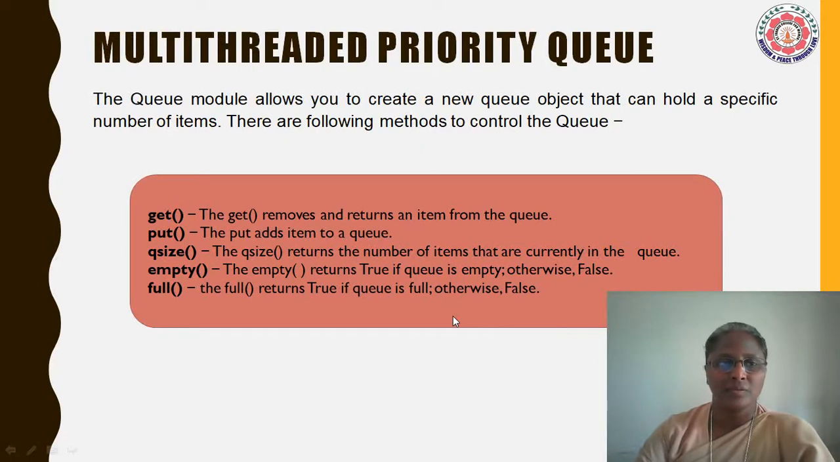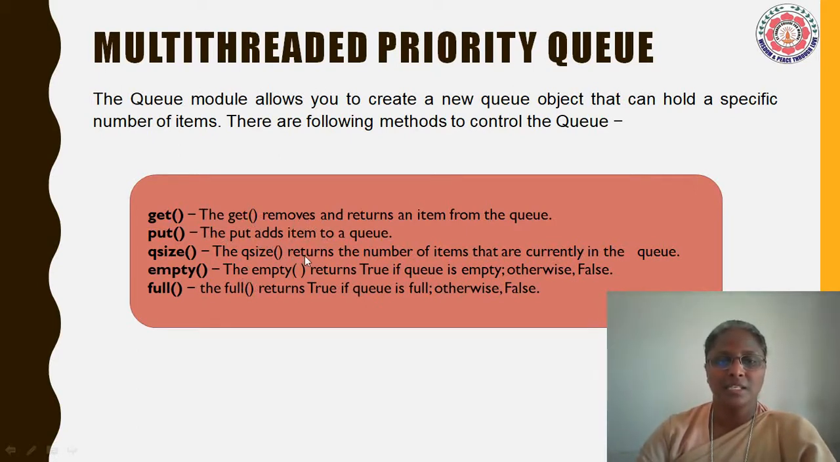Multi-thread priority queue. The queue module allows you to create a new queue object that can hold a specific number of items. There are the following methods to control the queue. The get function removes and returns an item from the queue. The put function adds an item to the queue.